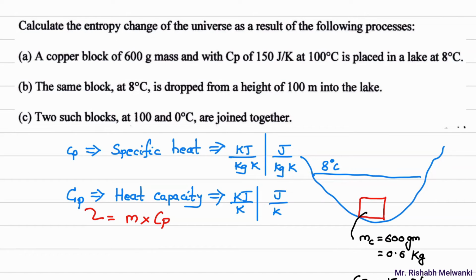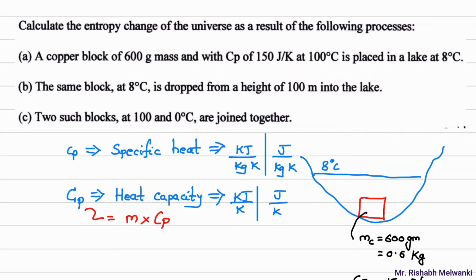The lake is considered as a reservoir. What is asked here is the entropy change of the universe. What is entropy change of the universe? System plus surrounding. So here we will find the entropy change of the copper block, then the entropy change of the reservoir. The entropy change of the universe will be the entropy change of the copper block plus the entropy change of the reservoir, and that should be greater than or equal to 0.